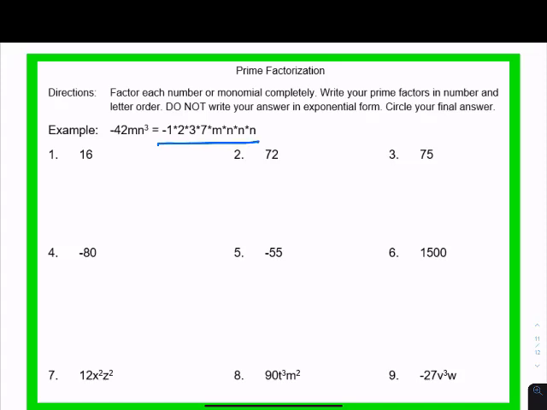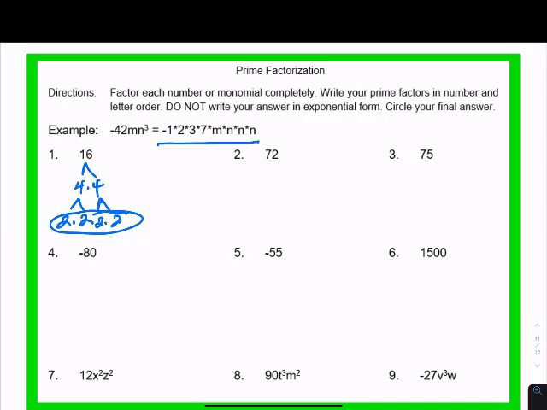So let's look at the 16 real quick. We'll do one of these together. So the 16 breaks into 4 times 4. So then this 4 breaks into 2 times 2. This 4 breaks into 2 times 2. So we would write out 2 times 2 times 2 times 2. And if you're doing it on paper, you would circle that final answer.